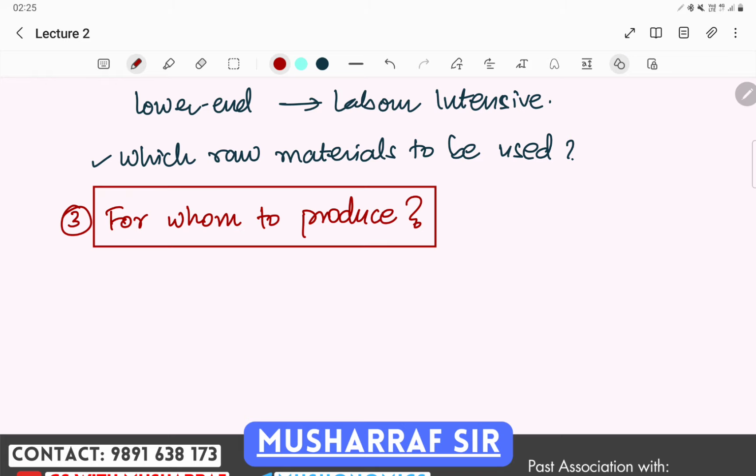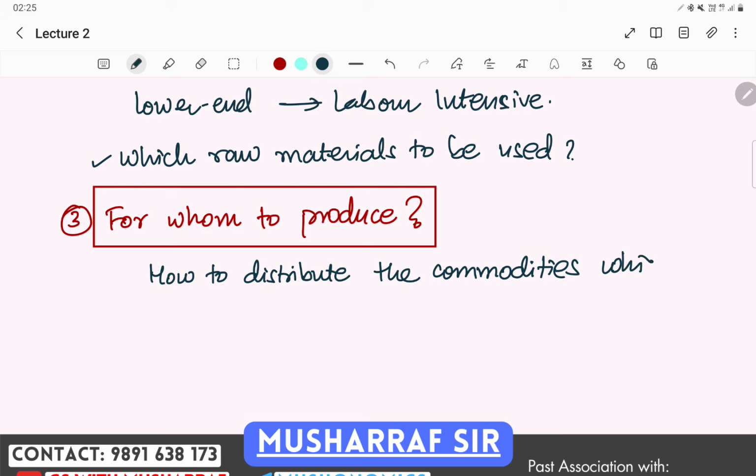Here we talk about how to distribute the commodities which have been produced.